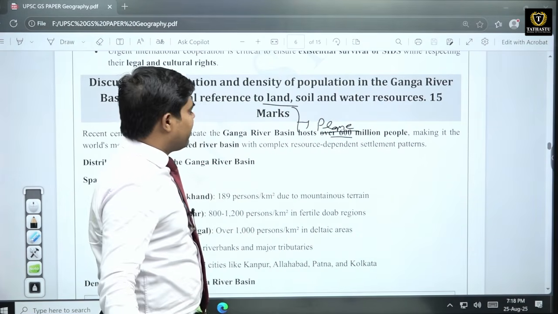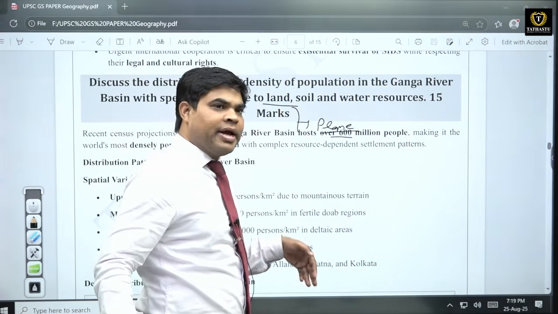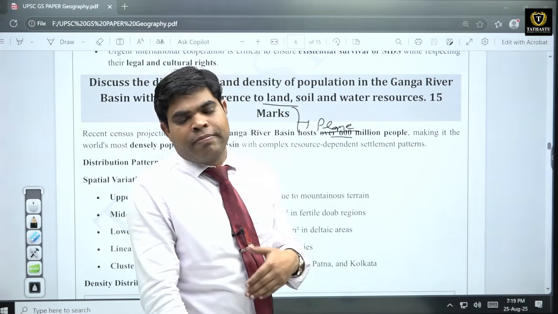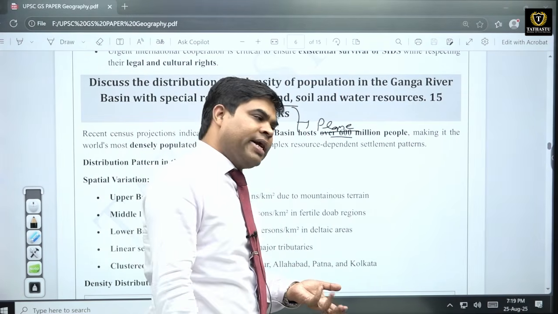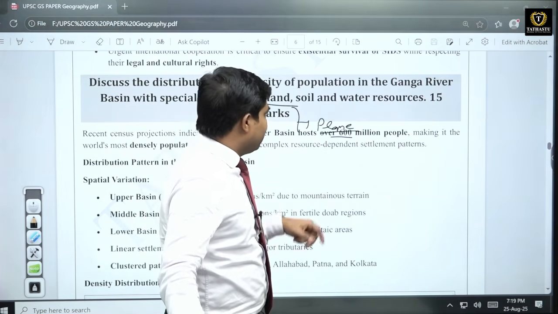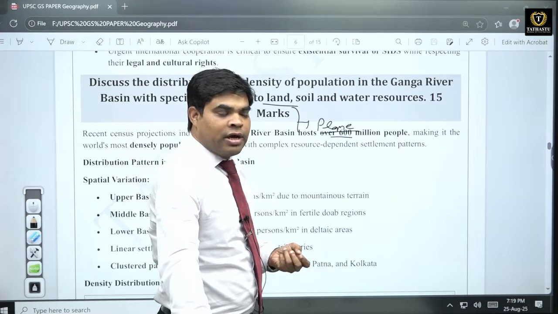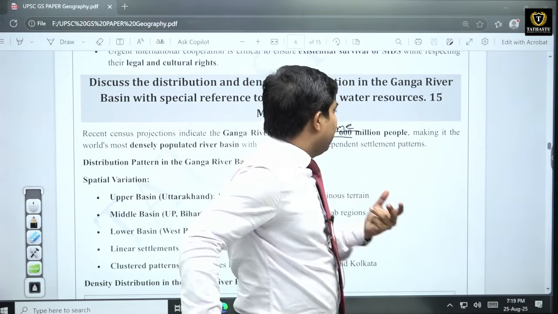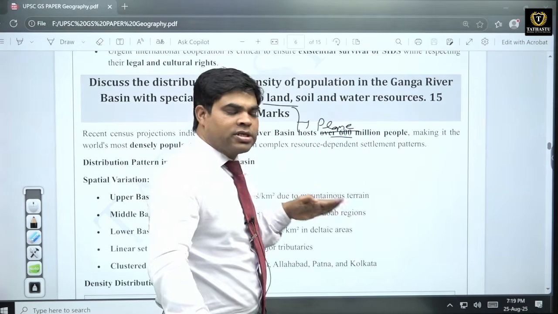So the soil is very fertile and it is in the form of khadar. Every year most of the rivers have floods, and because of that every year there is revitalization of fertility.